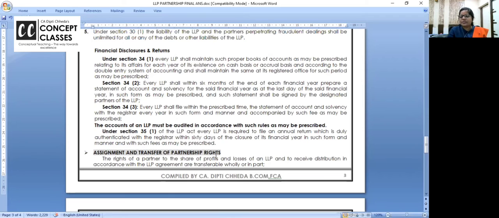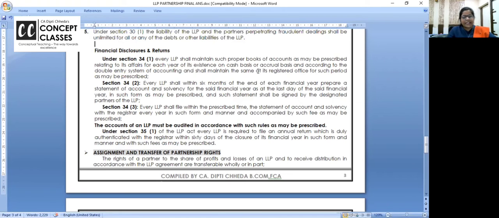Shall we start with the disclosures? Every LLP shall maintain proper books of accounts as prescribed, related to the affairs of the LLP each year, on cash basis or accrual basis and according to double entry system of accounting, and shall maintain the books at the registered office of the company for the period prescribed.